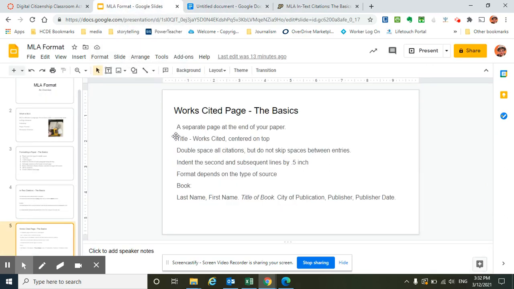All right, and I think that's all we have. So check it out. We have learned how to format our pages in MLA style. We're rock stars.